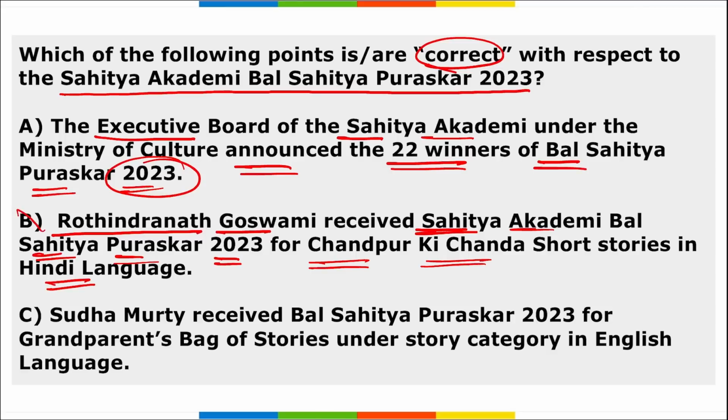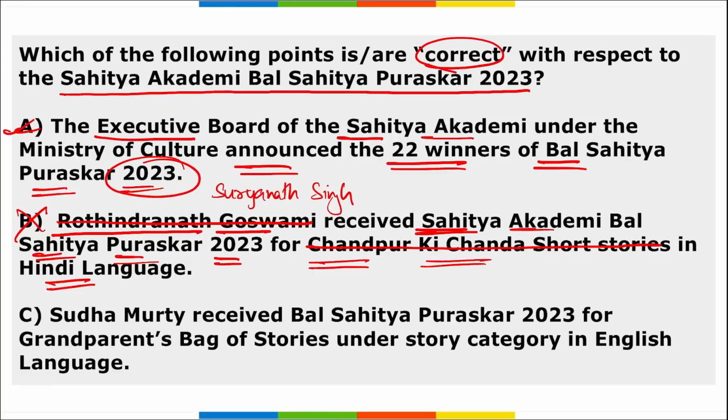And this is wrong. Option A is correct, but this is wrong because Rotindranath Goswami did not receive it. It was received by whom? Suryanath Singh.